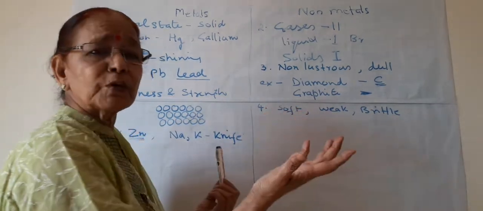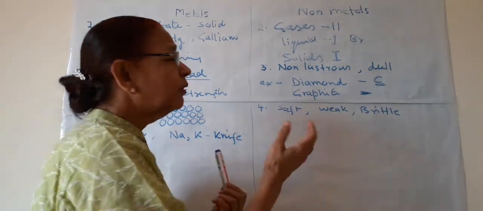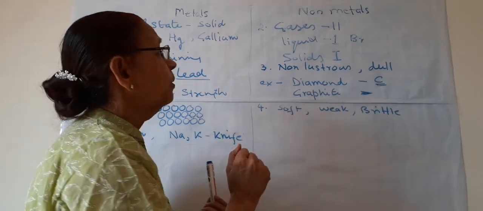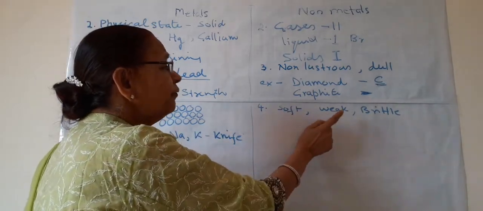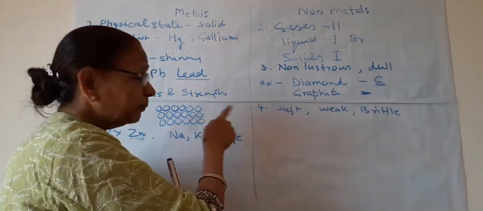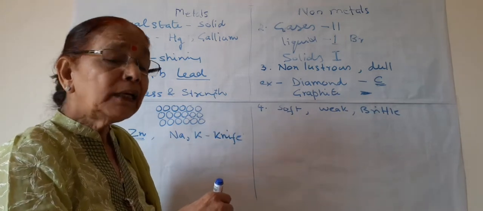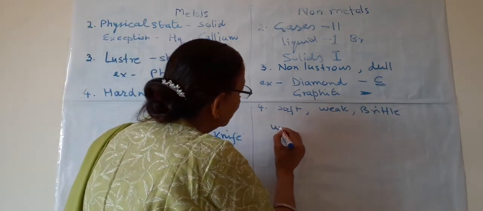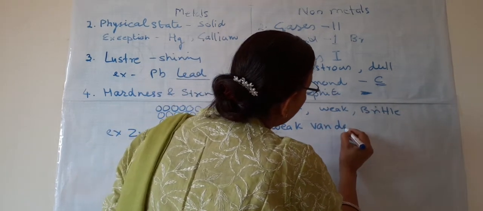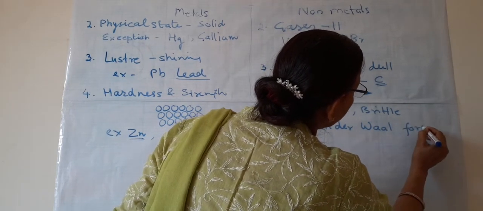Most of them are gases, so there is no question of soft or strong for gases. And if they are solids, they are soft solids. Why are they weak? Because they don't have metallic bonds between them. They have another type of bond, which is known as the weak van der Waals force.